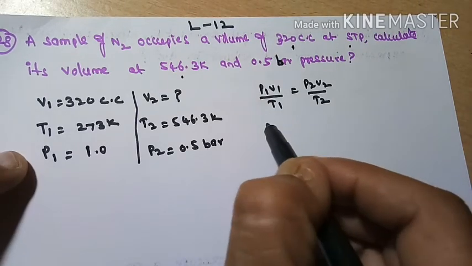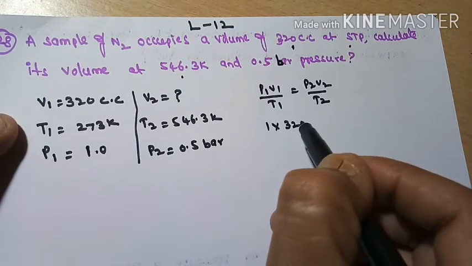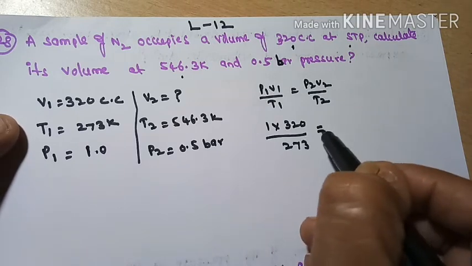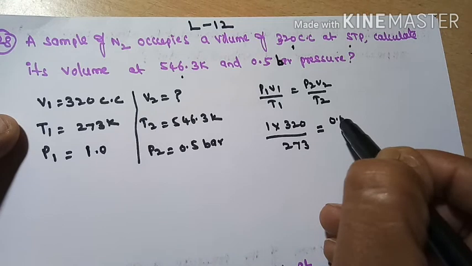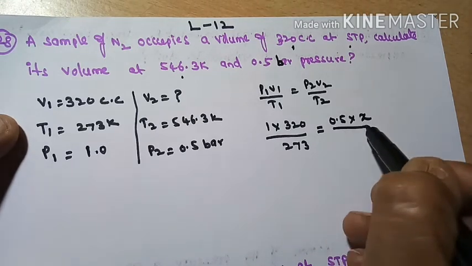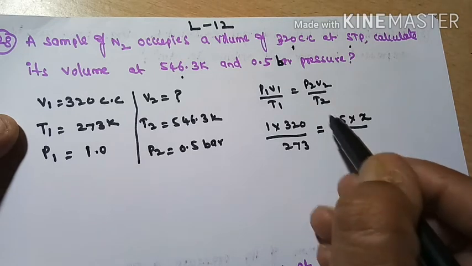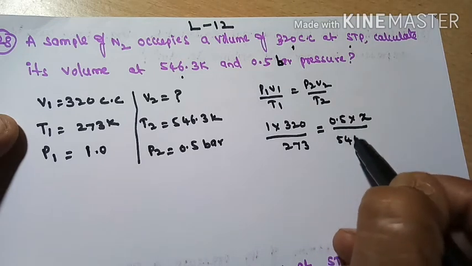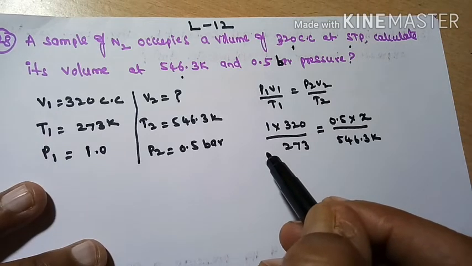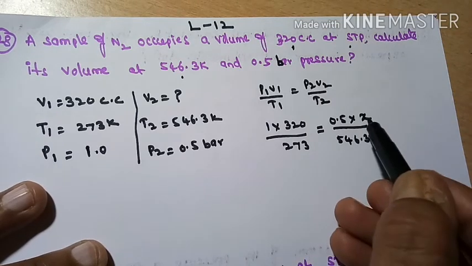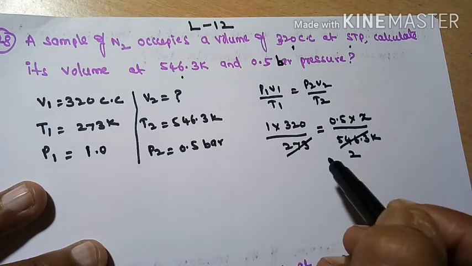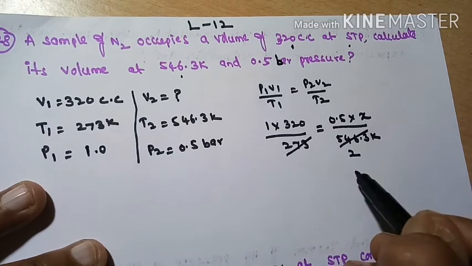P1 is 1, V1 is 320, divided by T1, which is 273, is equal to P2, which is 0.5 bar, then V2, which we should find out, call it X, then T2 is 546.3 Kelvin. Now approximately 273 to 546. So how much will X be?